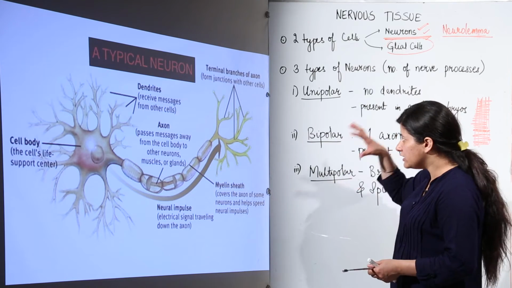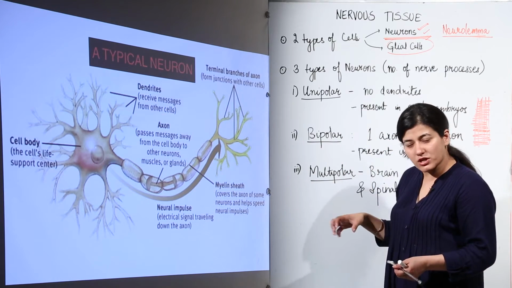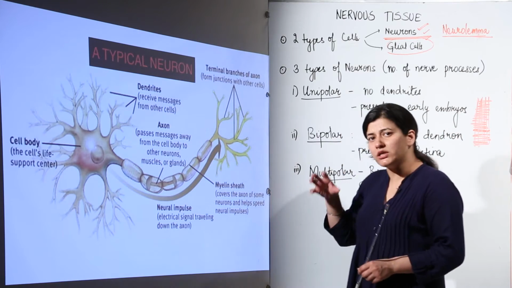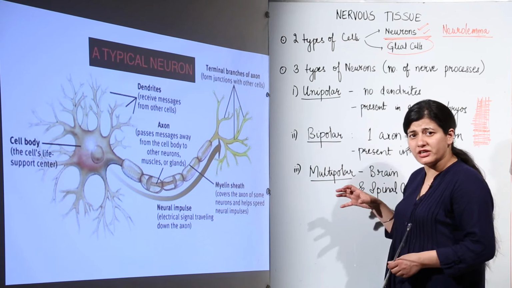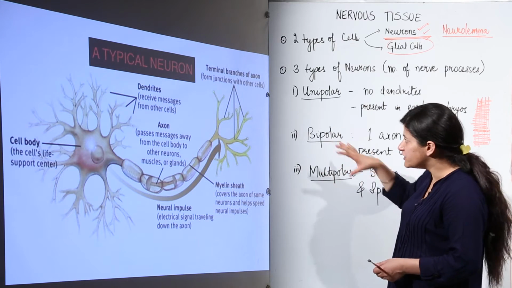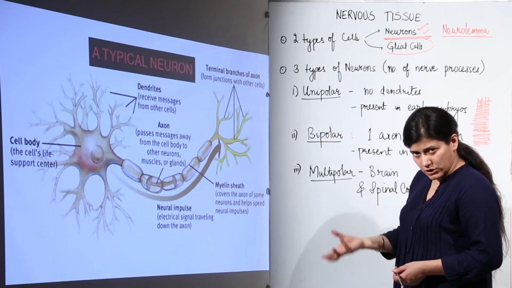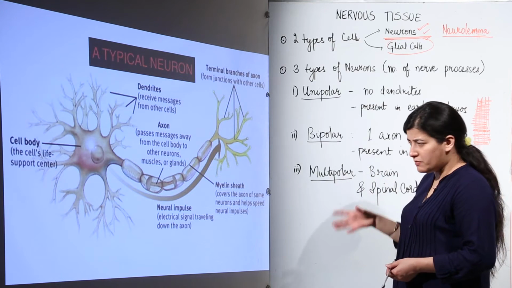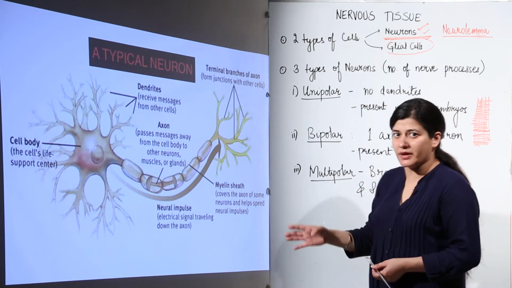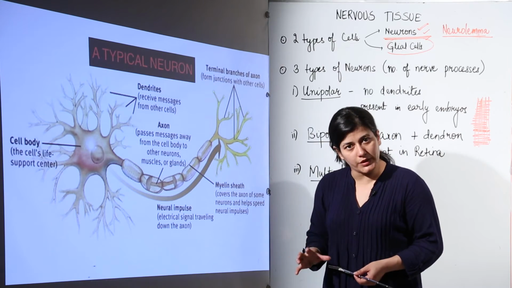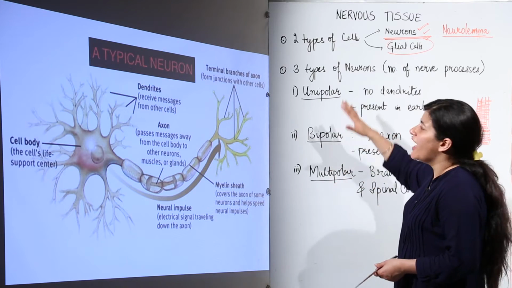For now, we only need to understand what the cells present inside the nervous tissue are, where they are located, and what the different classifications are if we have to classify this nervous tissue, or the types of cells present inside a human body or any animal body. All the animals, irrespective of their organization level, would have only these four types of tissues, with nervous being the fourth one and the simplest one.